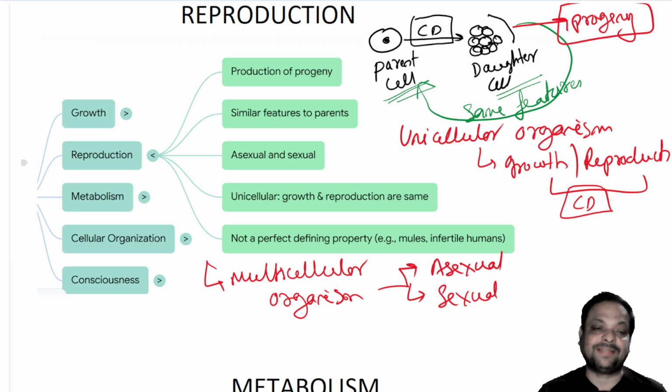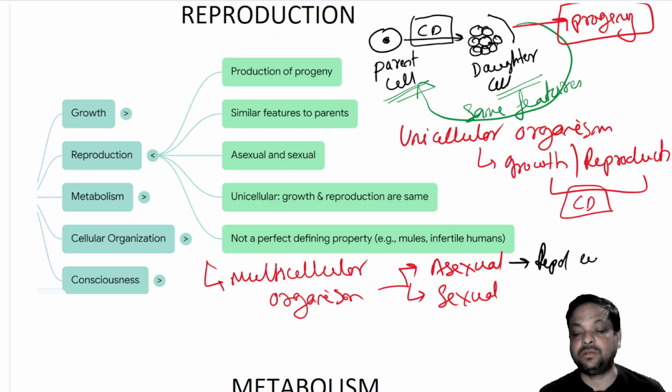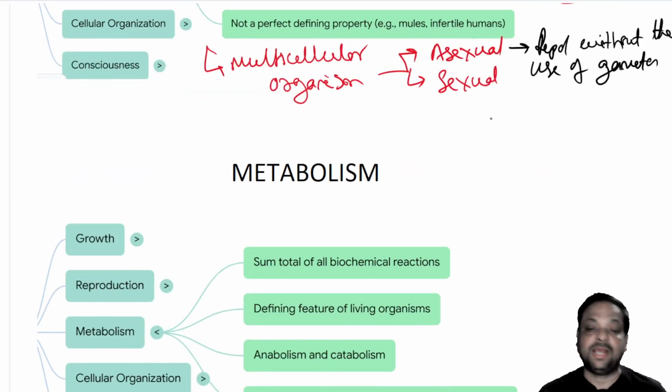So what do we mean by asexual reproduction and sexual reproduction? Asexual reproduction is reproduction without the use of gametes. Got it? So reproduction without the use of gametes is called asexual reproduction.